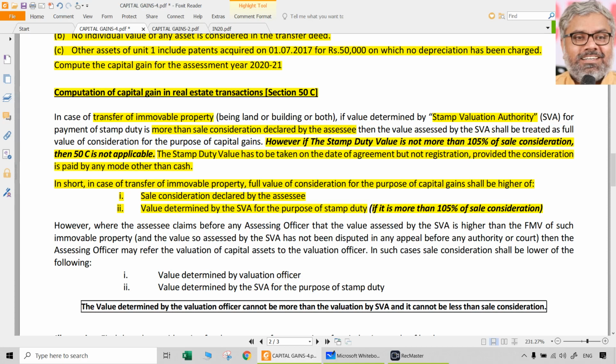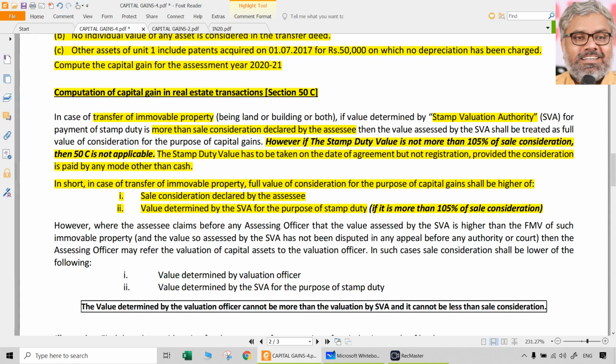Just to take an example, in Hyderabad, near the Shamshabad airport, at one point in time the stamp valuations were so high because a lot of real estate transactions happened. The stamp valuations were increased drastically by the state government during the periods when the airport was getting developed.